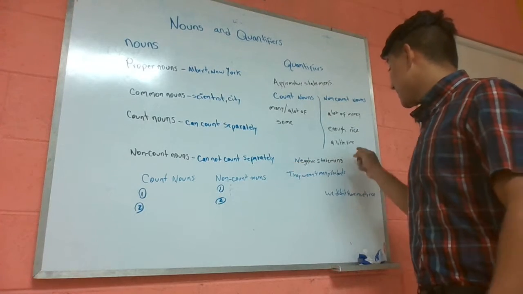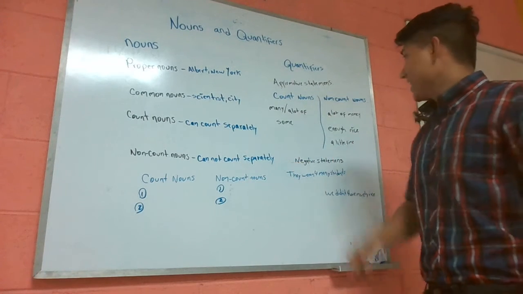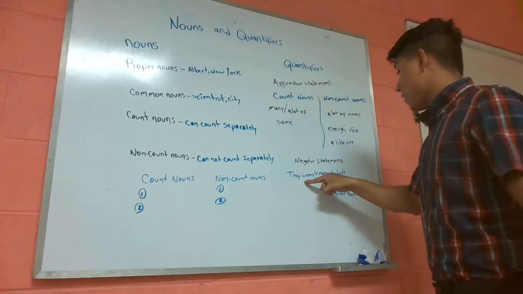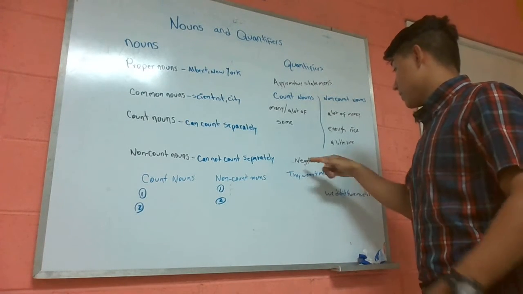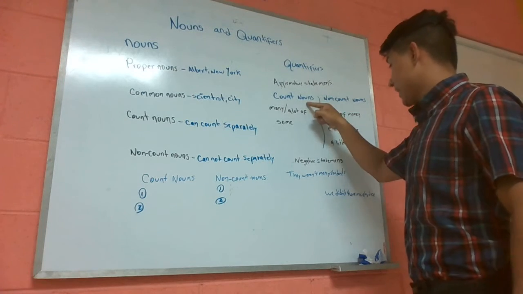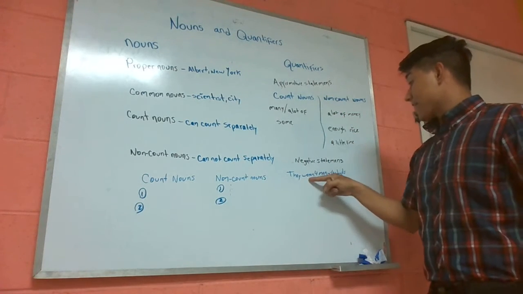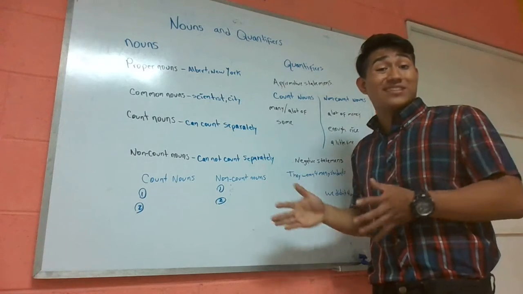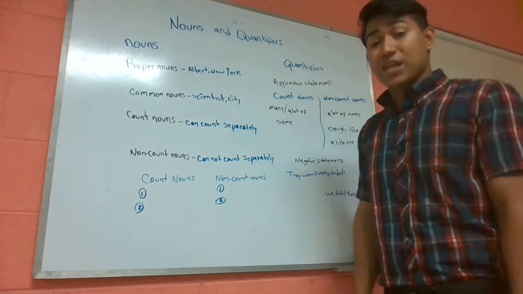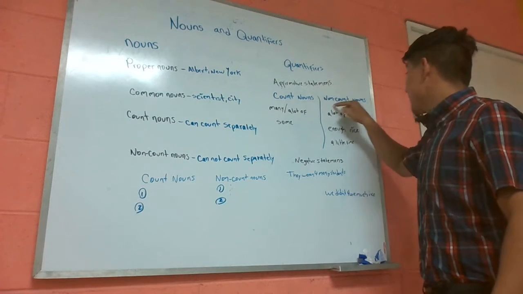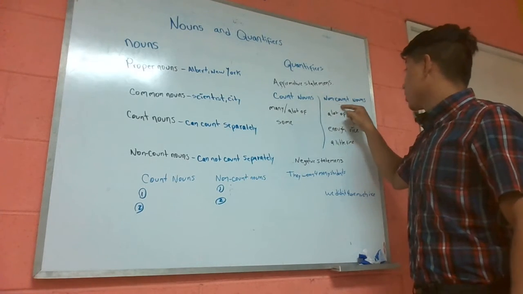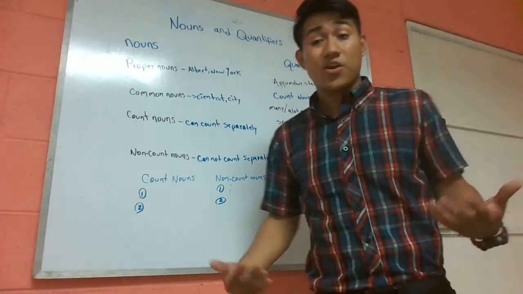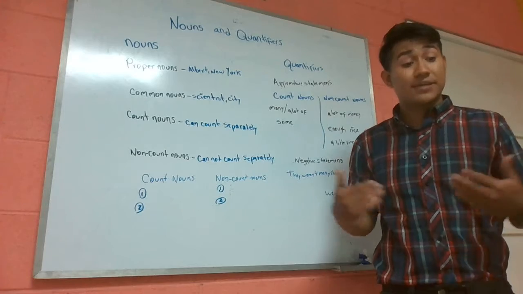Well, I'm sorry. In this case, we have the negative statements. In the negative statements, we are going to identify the negative statement regarding the count nouns. It is that there weren't many students. They were not many students. And now we have the noun countable nouns that says we didn't have much rice. We did not have much rice.